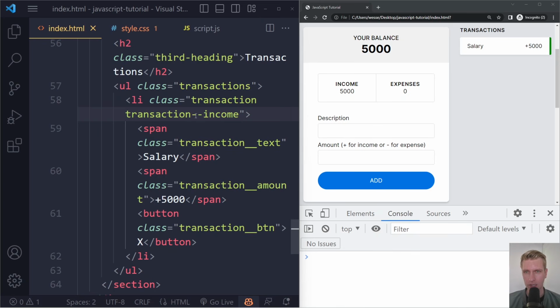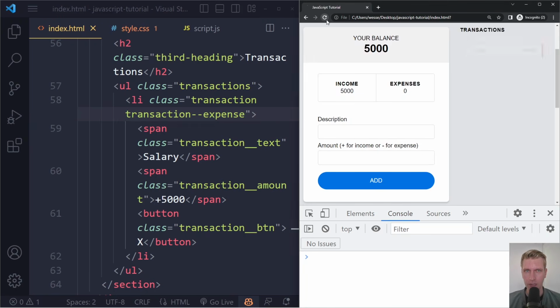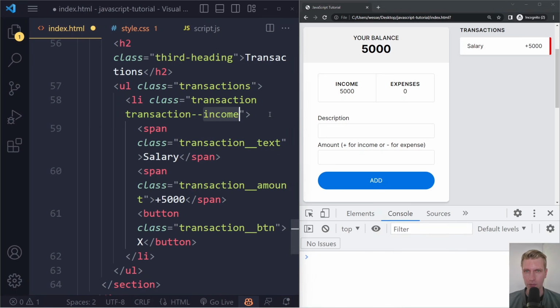So if it's a transaction income, it will have this green border here. If it's an expense, and if I would make the HTML like this, it will actually have a red border, right? And in there we have the transaction text, that's the salary, and an amount, plus 5,000. And we also have this button here, which we only see if we hover the transaction item. So that's just CSS.